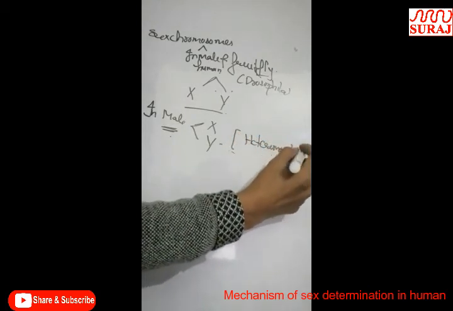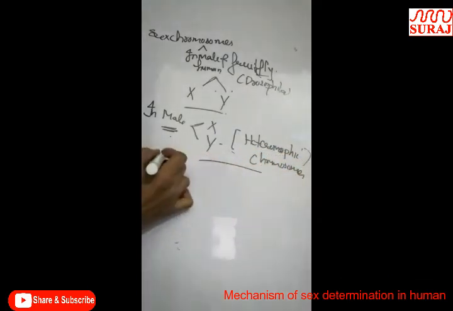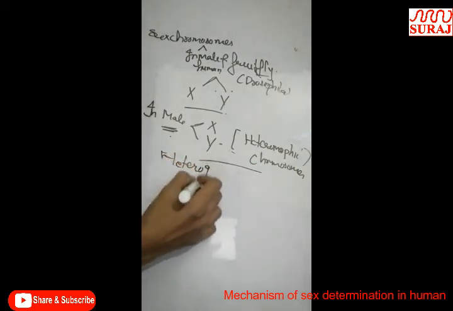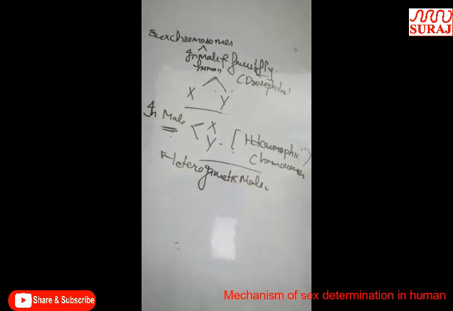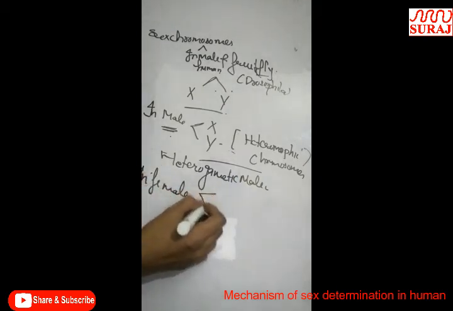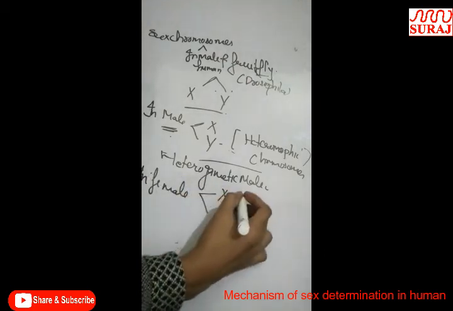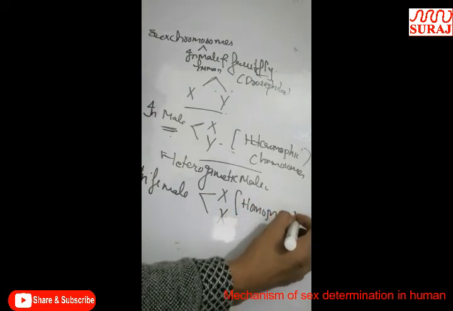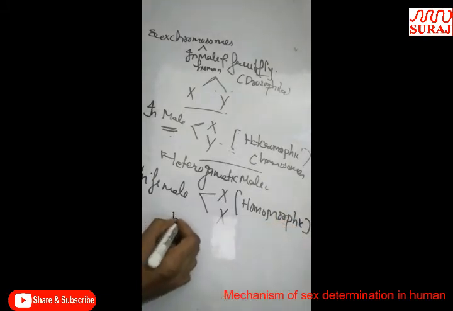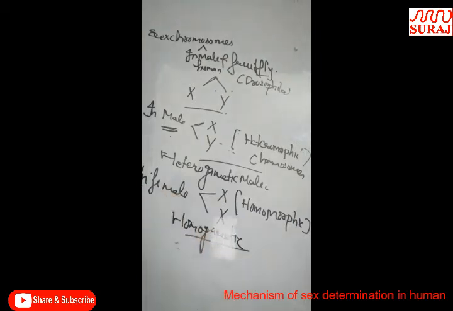heteromorphic chromosomes. And the male is known as heterogametic male. If we take the female, in female both sex chromosomes are the same, X and X. So these chromosomes are similar in shape, so are called homomorphic chromosomes. And the female is known as homogametic.